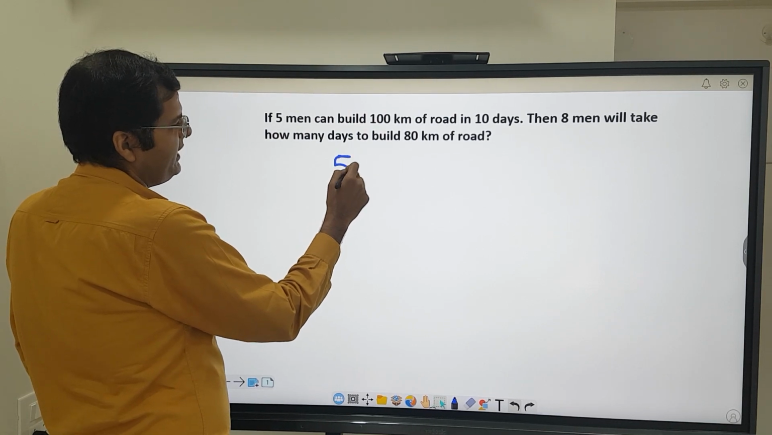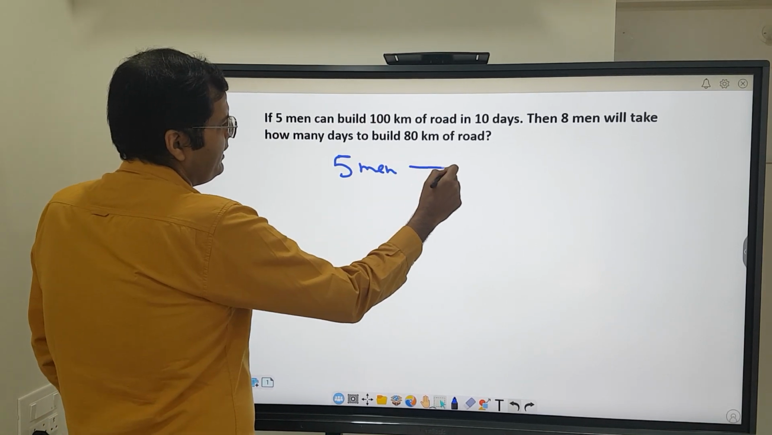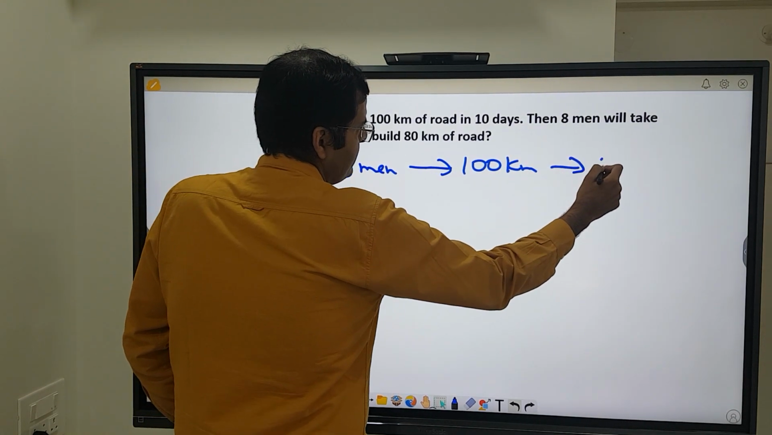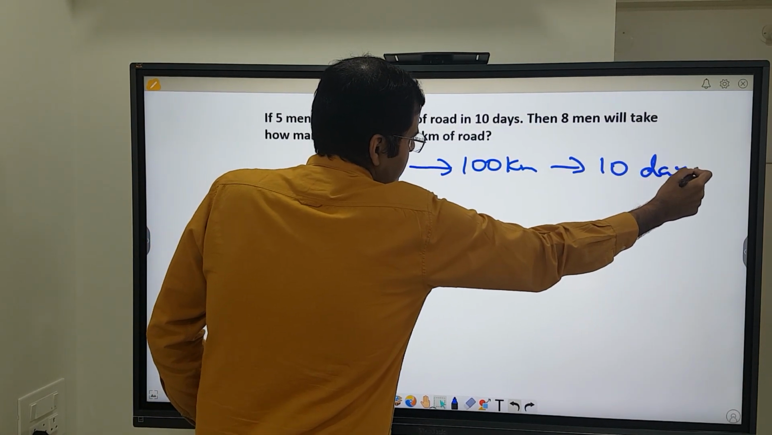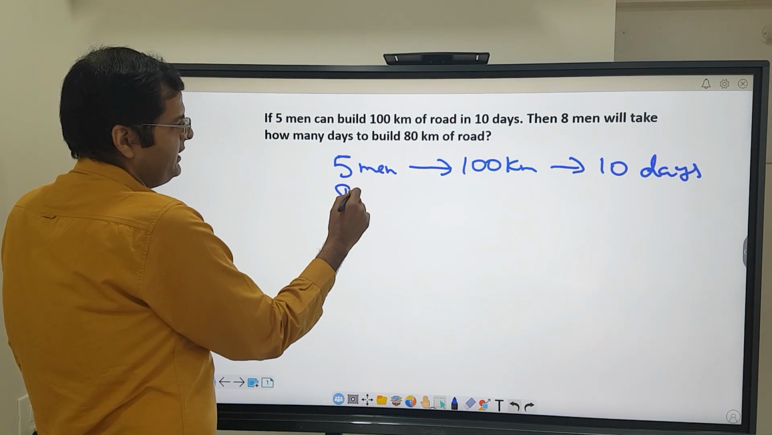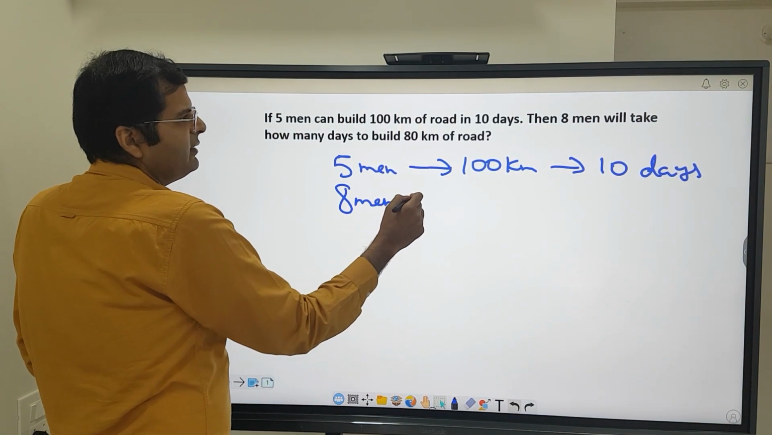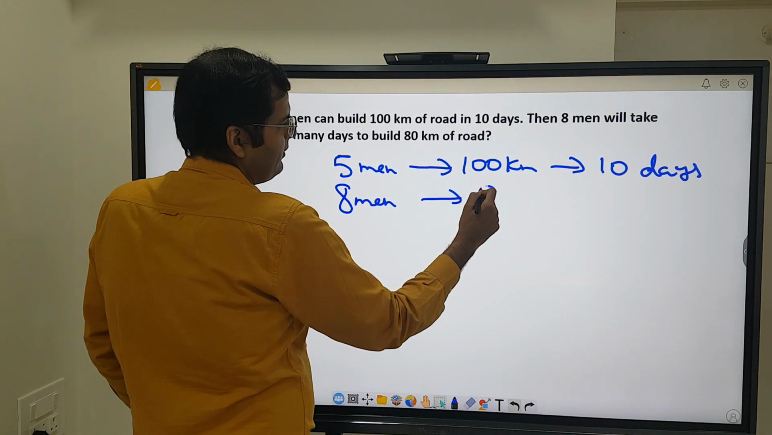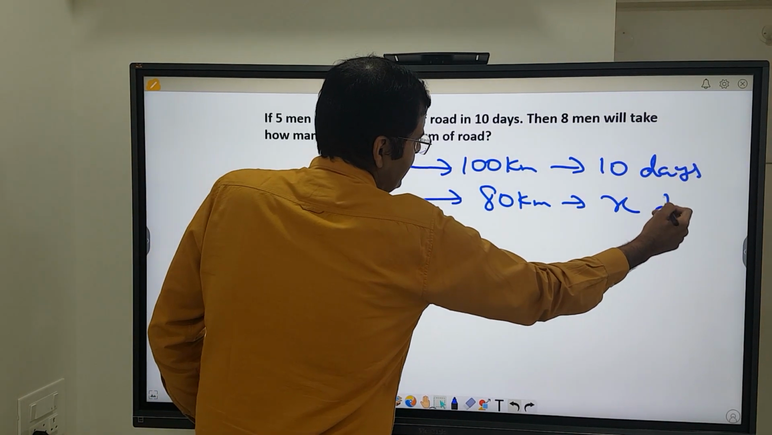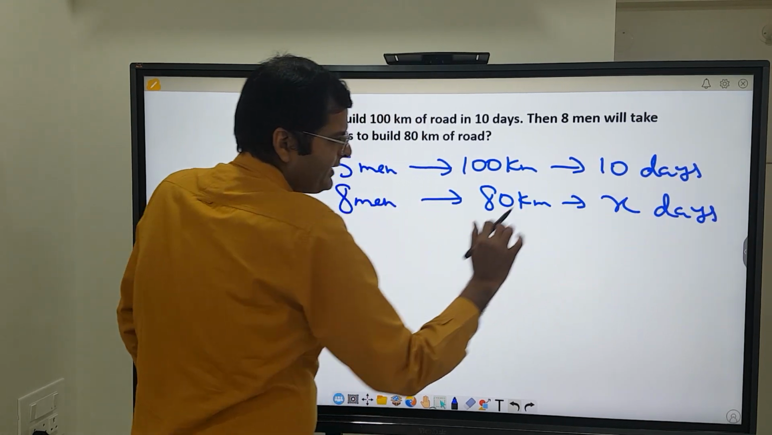So the question is saying that 5 men can build 100 km of road in 10 days. So in 10 days, 100 km of road is built by 5 men. Then 8 men will take how many days to build 80 km of road? Let that be x days. So we have to find x.